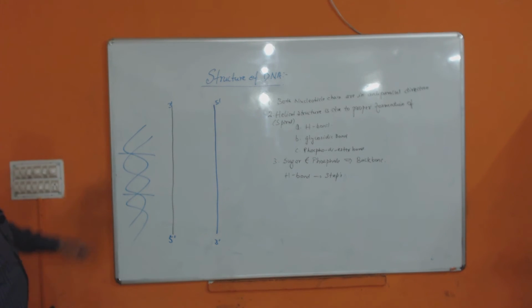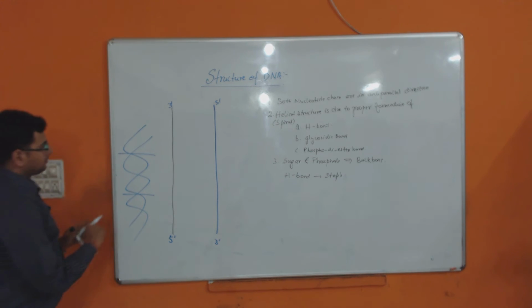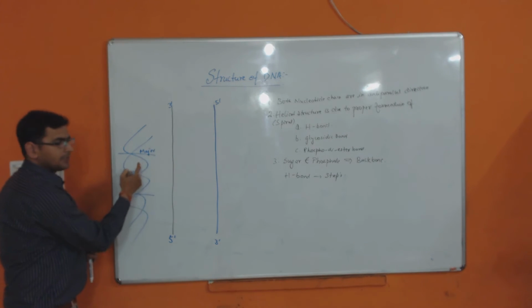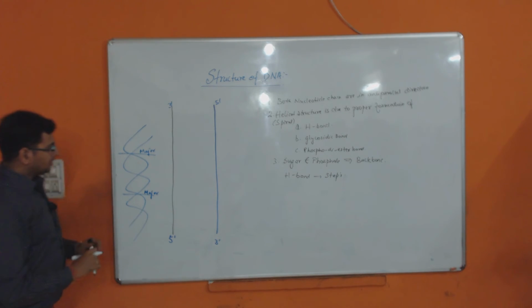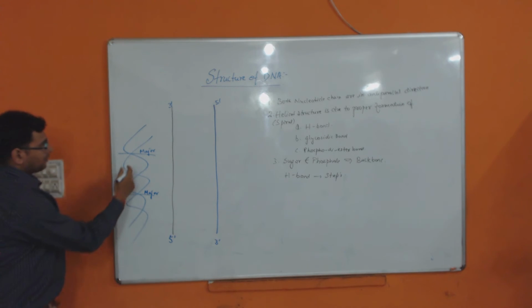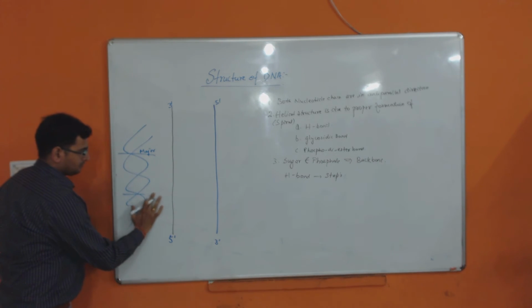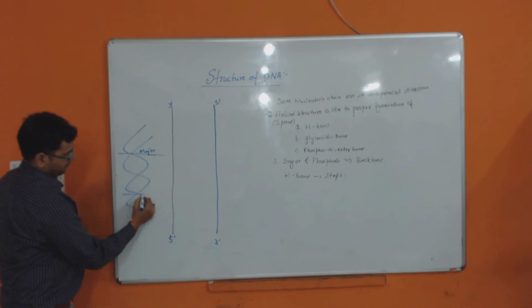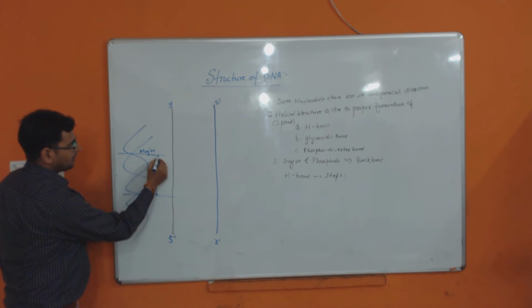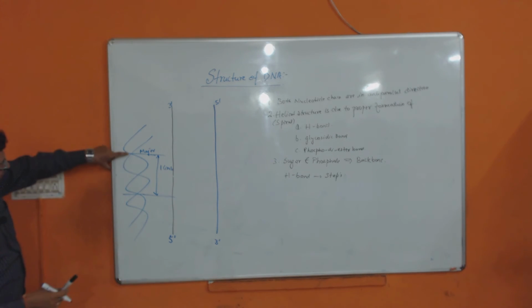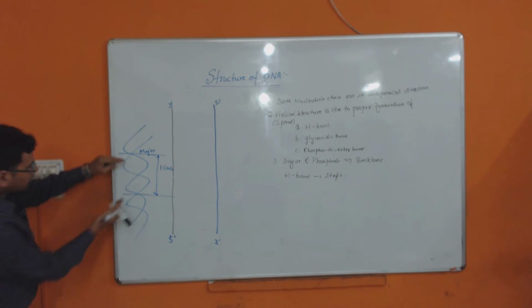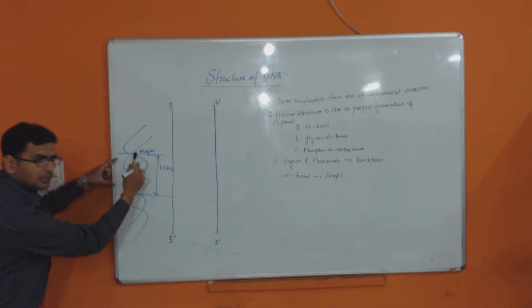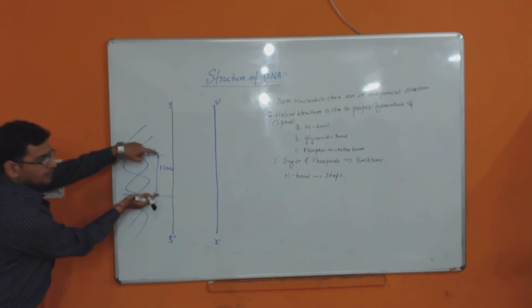Now this was your major groove, then minor, then again major. So this is your one complete circle. This is a half circle, and then again a half circle. When you make it proper, it will become a circle. So this part is your one circle.